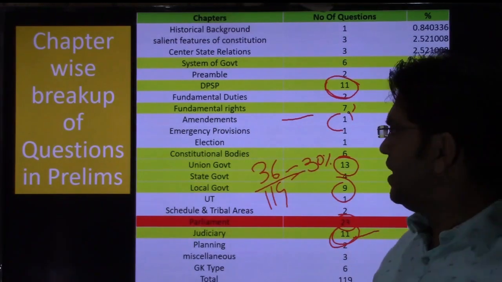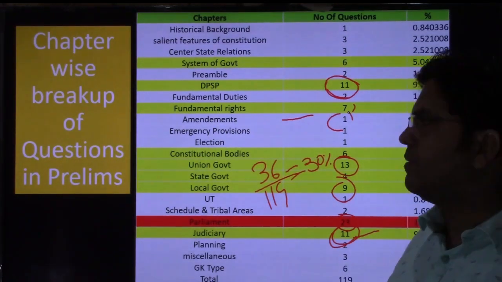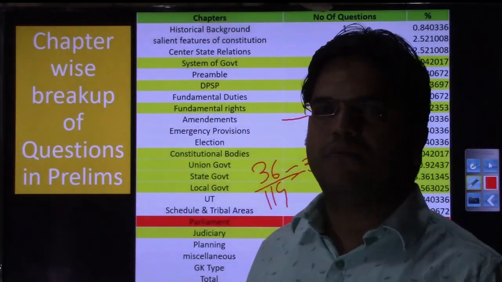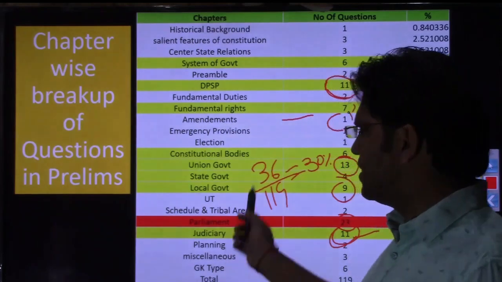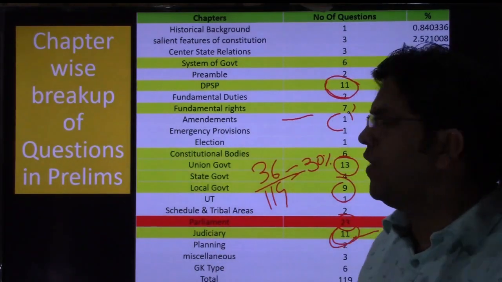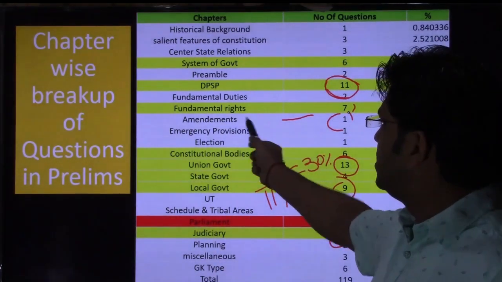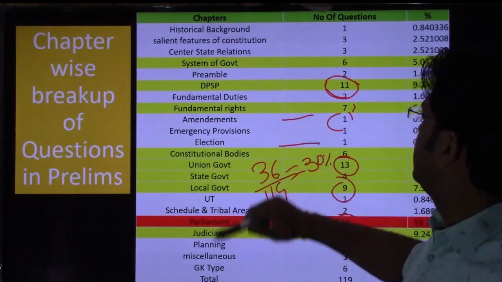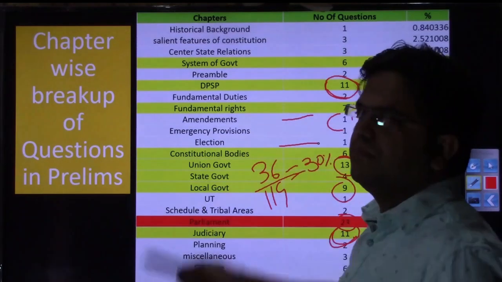So I am not saying, by emphasizing chapters like parliament, Panchayati Raj, directive principles of state policy, fundamental rights or Supreme Court, that you should ignore the amendment chapter, the election chapter, the preamble or system of government.